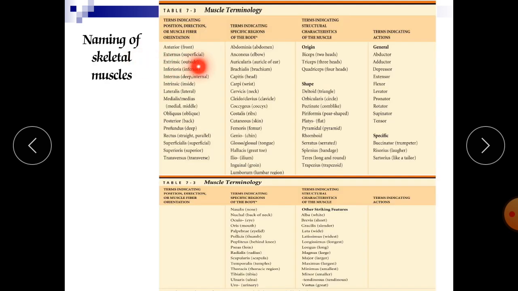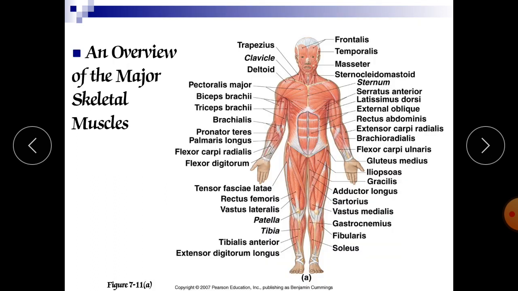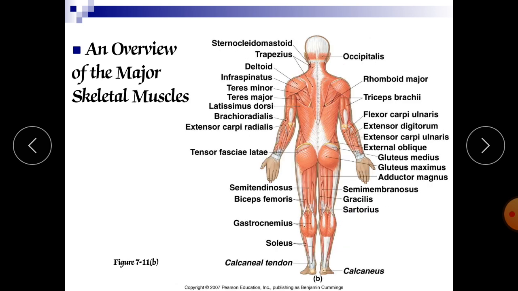Now these are the names of skeletal muscles, and you can see various types of muscles here. It is just impossible to read each and every muscle. Here is an overview of how many muscles there are in which part, as we discussed in the beginning. For example, this is the gracilis muscle, the adductor longus, the tibialis muscle. These are the muscles from the back side. This is the gluteus muscle, through which you get injections. Here are the deltoid muscles. So students, there are lots of muscles in our body. Try to recall a few of them.